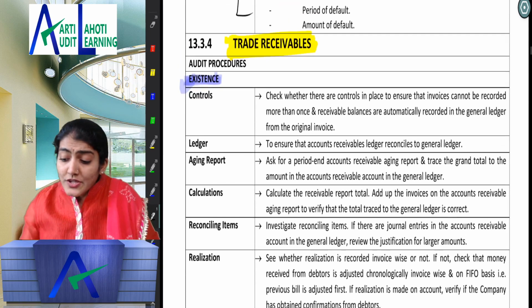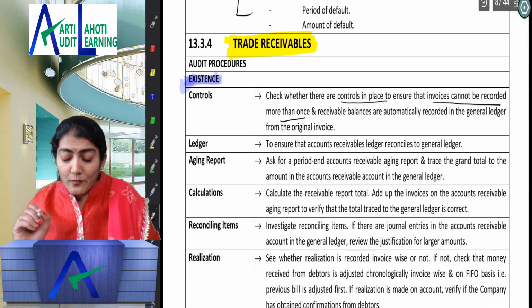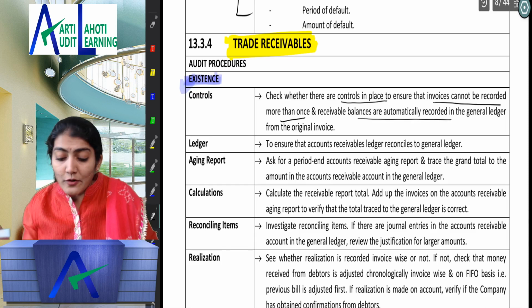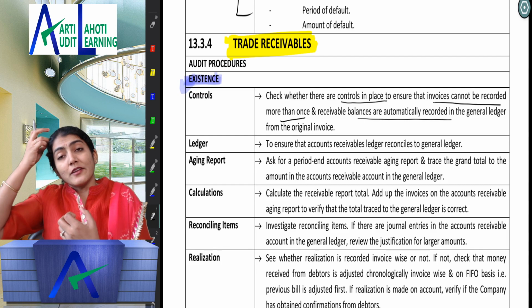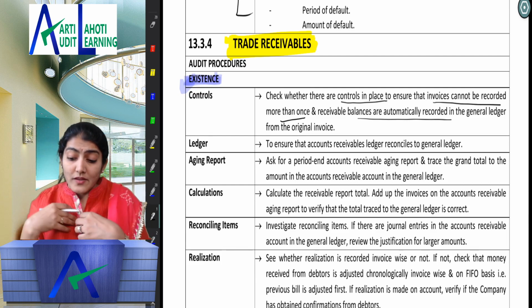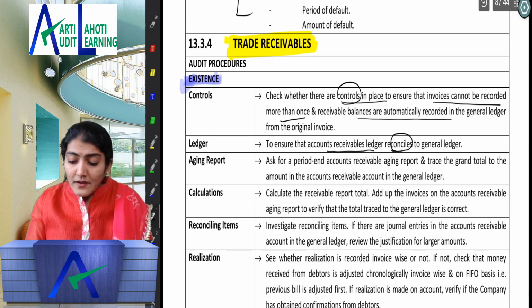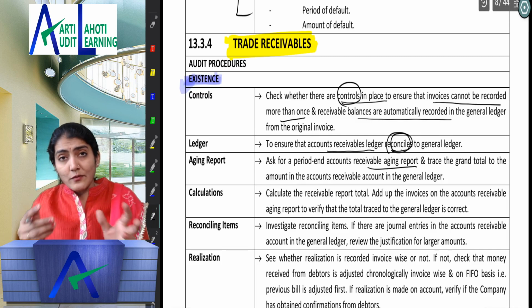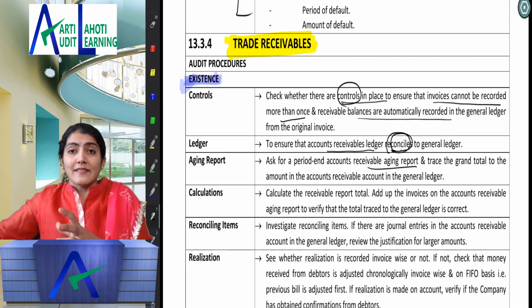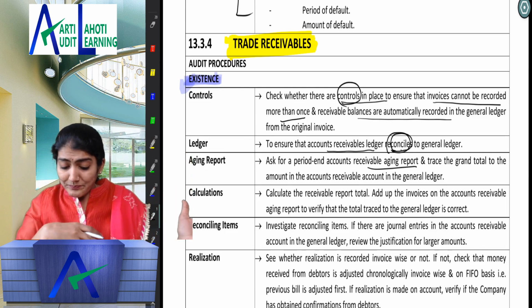Then you need to check whether controls are in place to ensure that invoices cannot be recorded more than once and receivable balances are automatically recorded. So the same invoice should not get recorded twice, otherwise it would lead to manipulation of the accounts, and reconcile the accounts receivable ledger to the general ledger. So the controls and also the reconciliation. Then the aging report of the debtors, to see since how long this debtor has existed with the company, or is it some bogus credit sale recorded in the past?